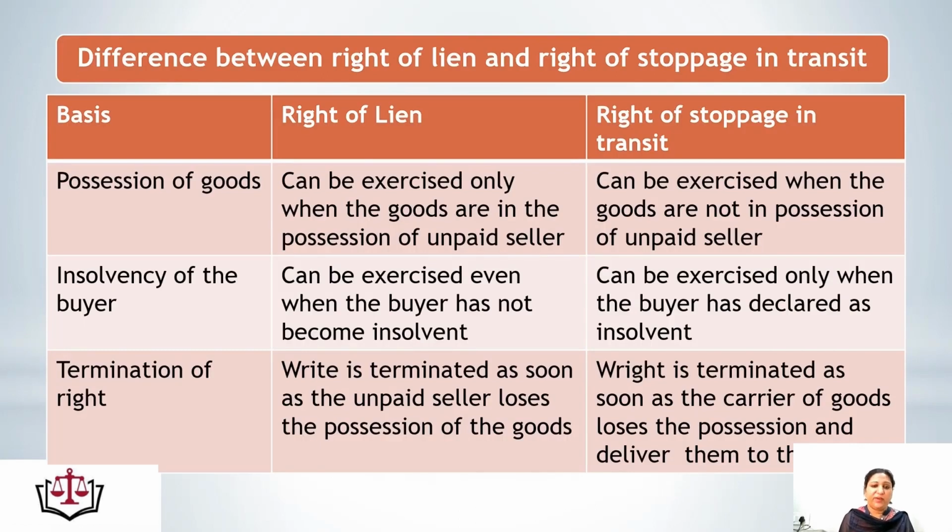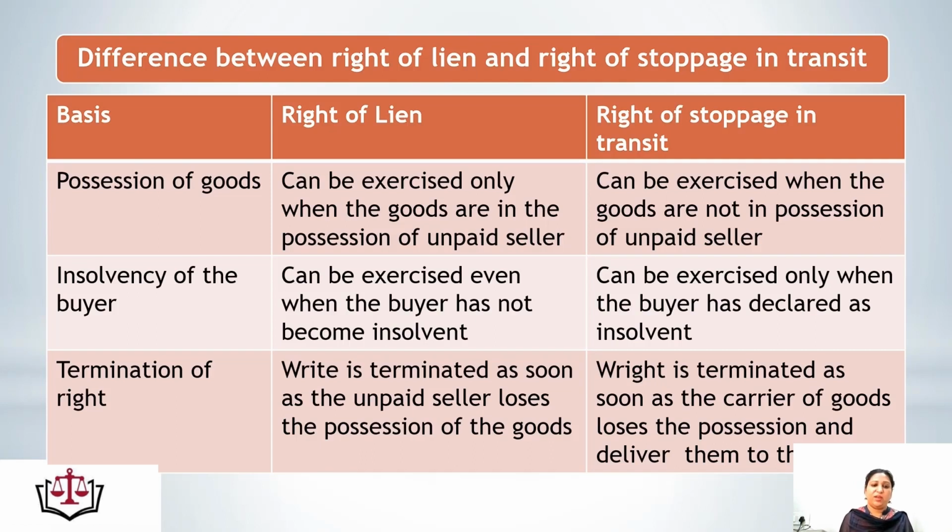So we have read the right of lien and right of stoppage in transit. But what is the difference between these two? Let's see. First is possession of goods. What is the possession of goods? The right of lien can be exercised only when the goods are in the possession of the unpaid seller. But the right of stoppage in transit can be exercised when the goods are not in the possession of the unpaid seller. These both are different. Right of lien when goods are in the possession of the seller, and right of stoppage when goods are not in the possession of the unpaid seller.